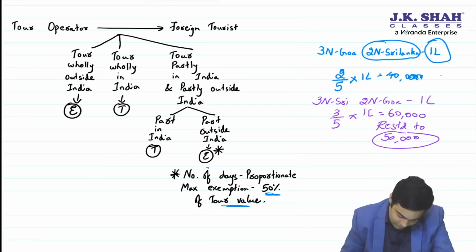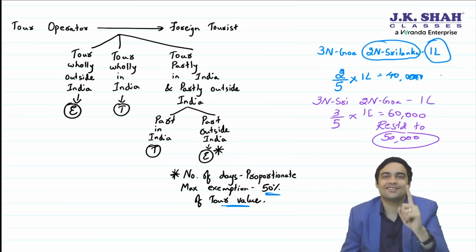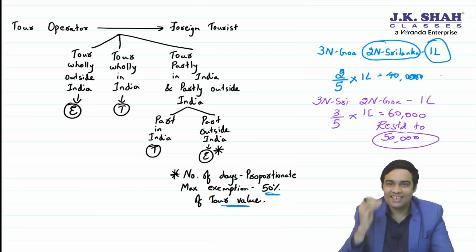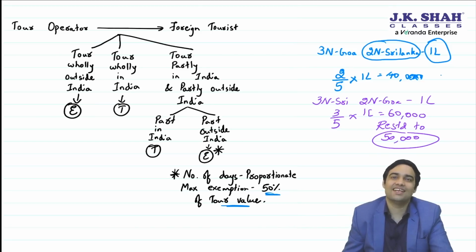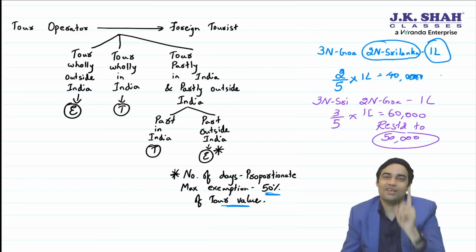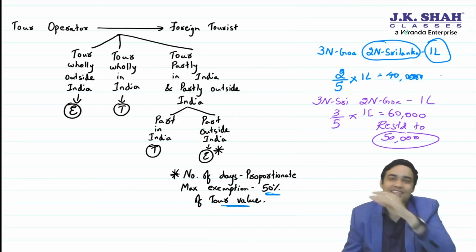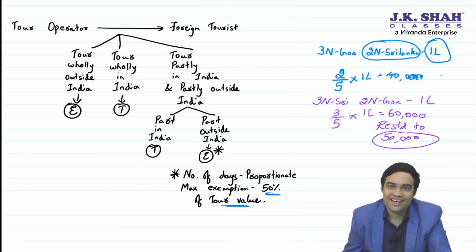So government has also defined how you will calculate the number of days. Government has said if it is 12 hours or more, then it is considered as 1 day. If it is less than 12 hours, then it will be considered as half day. So in the exam, you could get a half day calculation as well. And remember one thing, for a tour operator providing service to an Indian tourist, there is no exemption. It is completely taxable even if the tour is outside India. So be very careful on this aspect.